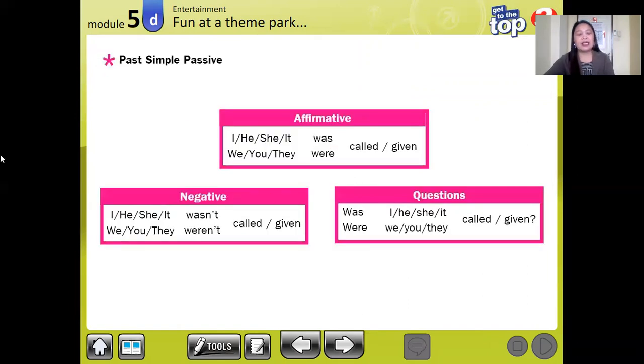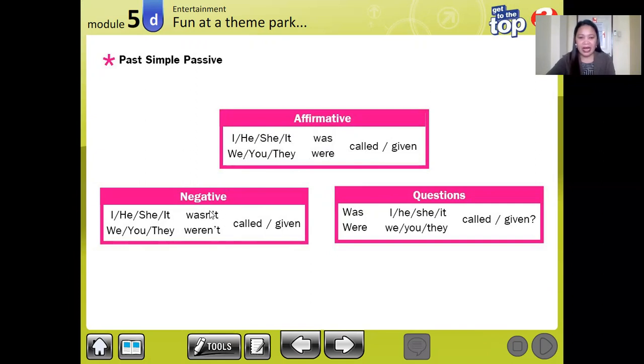Next, explanation. For the explanation, look at your screen. Again, I, he, she, it, we use was. We, you, they, plural, we use were, plus the past participle verb. Okay, how about negative?